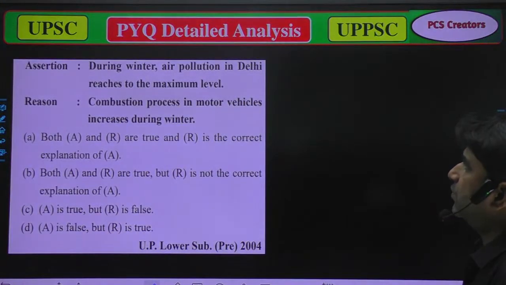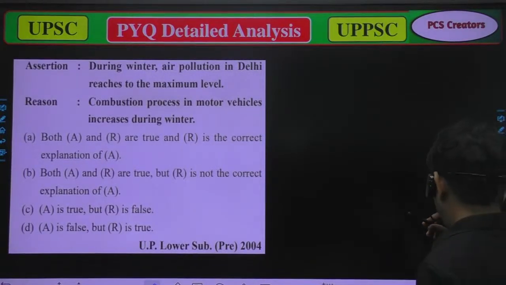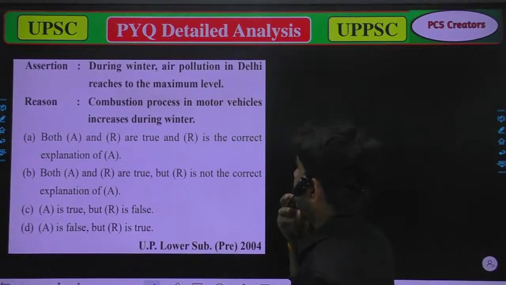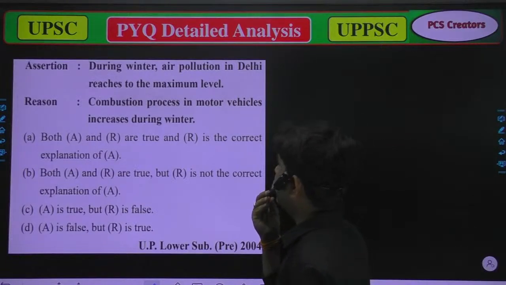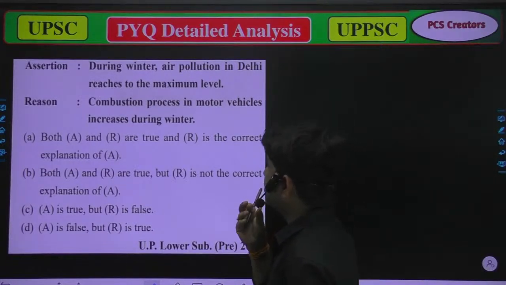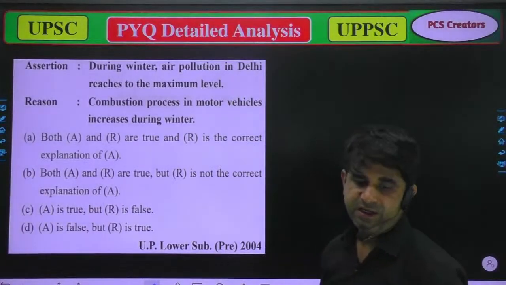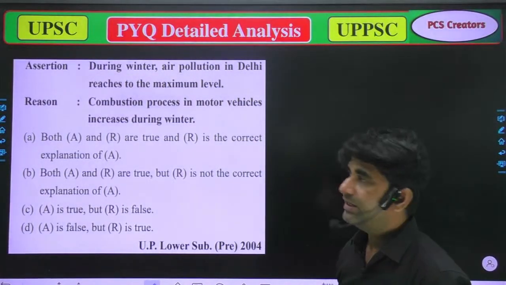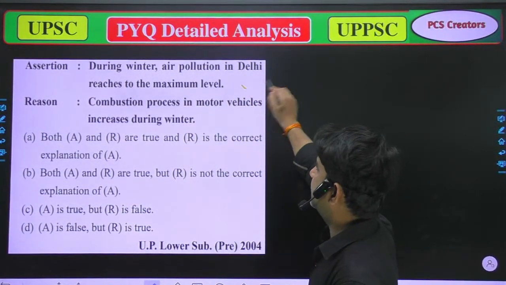Assertion: during winter, air pollution in Delhi reaches the maximum level. That's true.